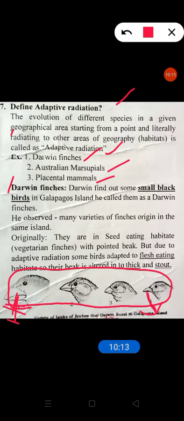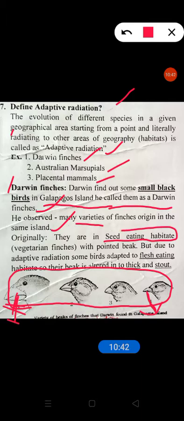Now I will read this. Darwin found some small birds on the Galapagos Islands and called them Darwin finches. He observed many varieties of finches originating on the same island. That is important. Originally they had a seed-eating habit, vegetarian finches with pointed beaks. But due to adaptive radiation, some birds adapted to a flesh-eating habit.